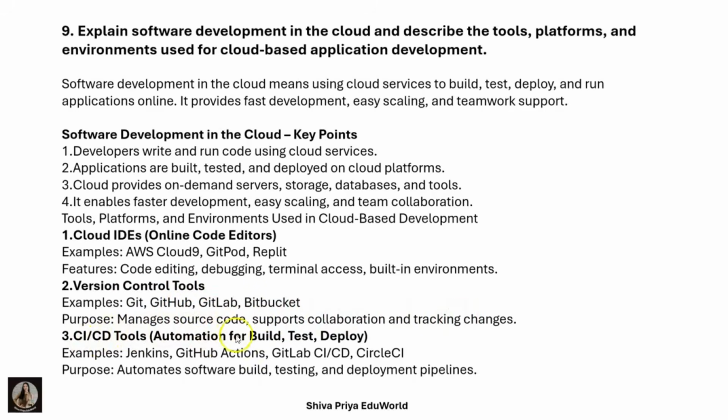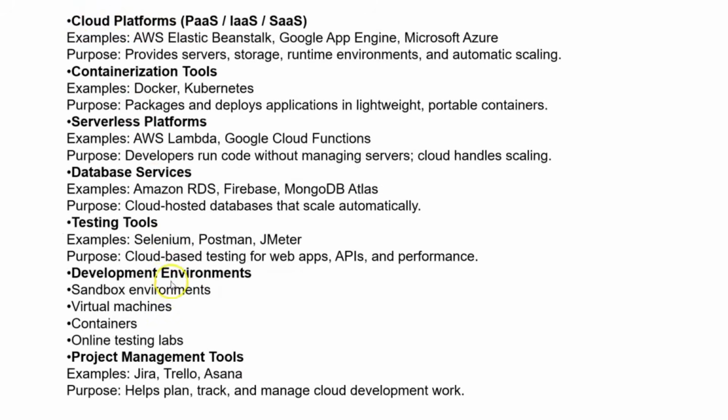CI/CD tools are automation for build, test, and deploy. For example, Jenkins, GitHub Actions, GitLab CI/CD, and CircleCI. The purpose of these is to automate the software build, and testing is also done in the deployment pipelines. The next one is cloud platforms, that is PaaS, IaaS, and SaaS. For example, AWS Elastic Beanstalk, Google App Engine, and Microsoft Azure. The purpose is that it provides the servers, storage, runtime environments, and automatic scaling as well.